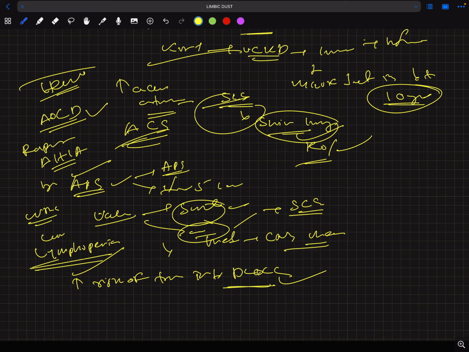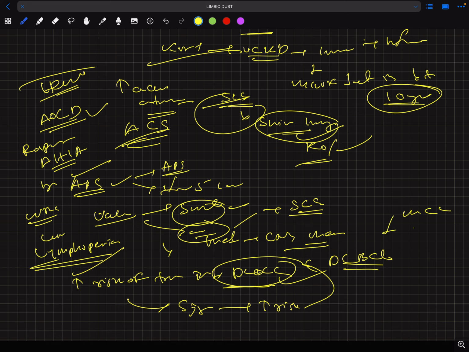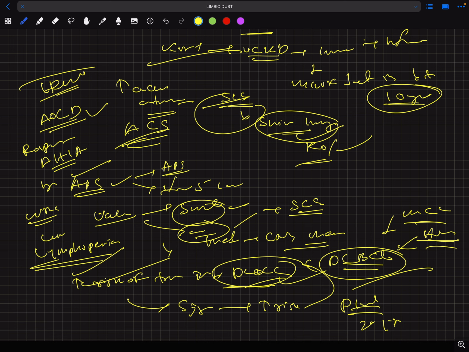There is increased risk of transformation into DLBCL, diffuse large B-cell lymphoma. If SLE is associated with Sjogren, then there is a high risk of transformation into DLBCL. Other things that can transform into DLBCL are mantle cell lymphoma and Hashimoto's thyroiditis. If Sjogren is associated with SLE, then the risk is increased. And in the case of platelets, there is secondary ITP. I told you that before.